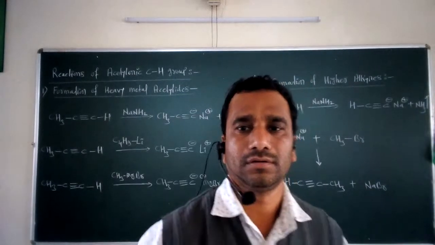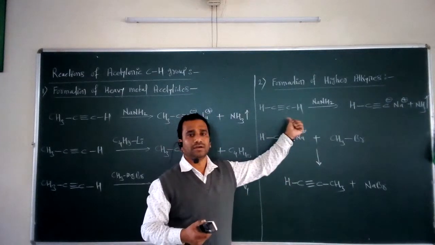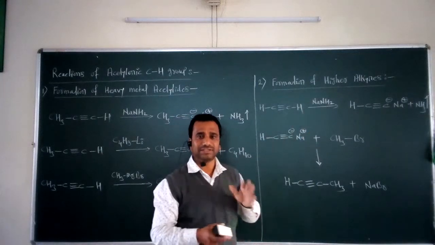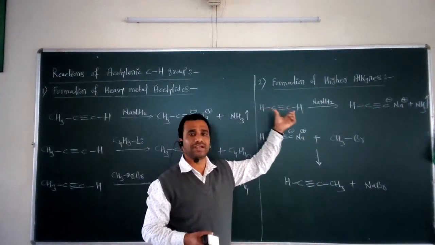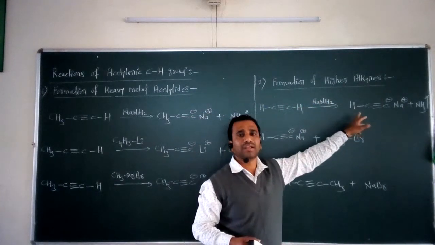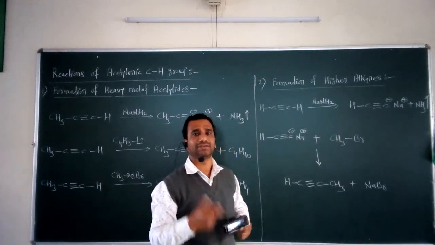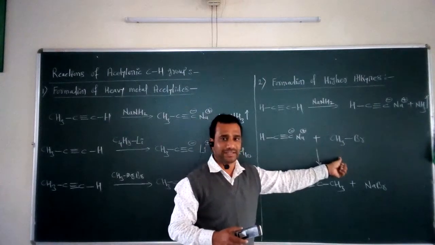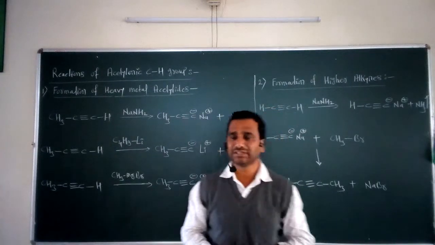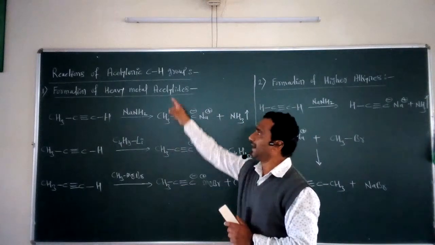From acetylene we may form the propyne compound, that is, one carbon is added to the acetylene. In this case one more carbon atom is added to the acetylene, and that's why this reaction is called the formation of higher alkynes. So in this case, what do we have to take? In the first case, we take a suitable alkyne. This alkyne reacts with a particular base. In the first step, we get the heavy metal acetylide, that is sodium acetylide, and this sodium acetylide further reacts with the alkyl halide, and finally we get the higher alkynes from the lower alkynes.